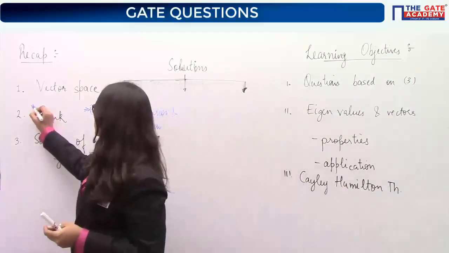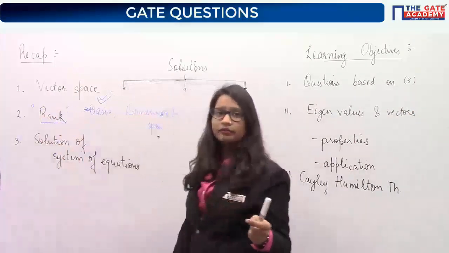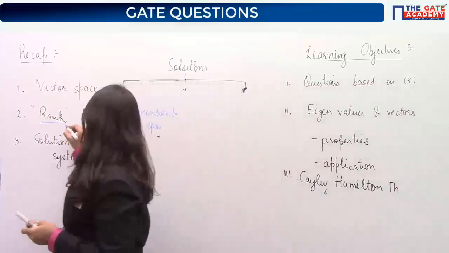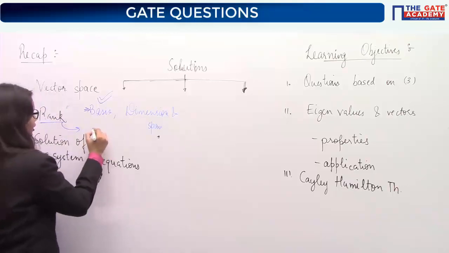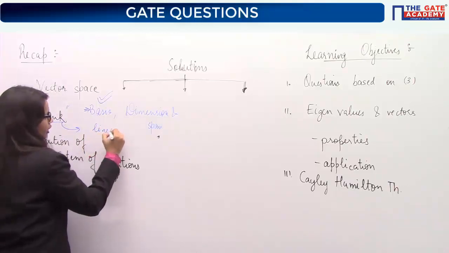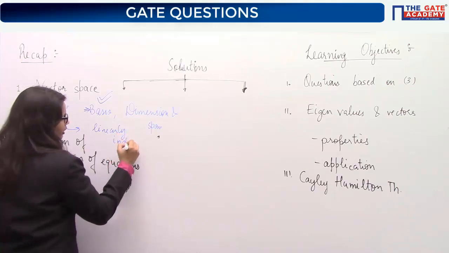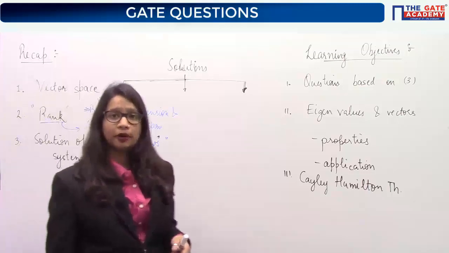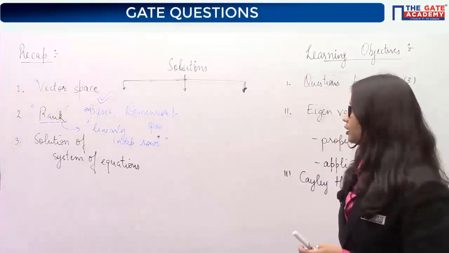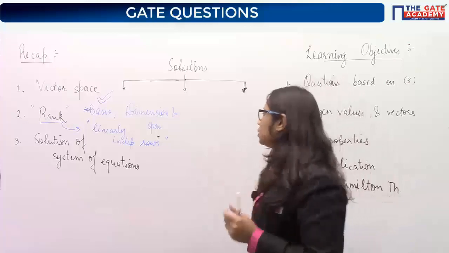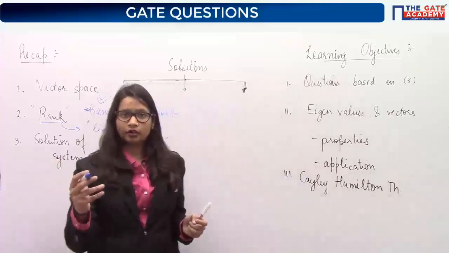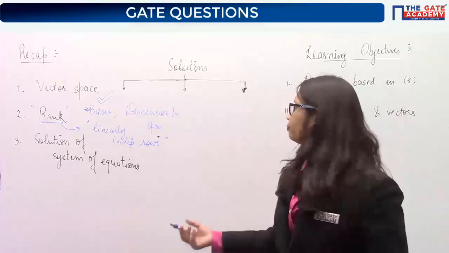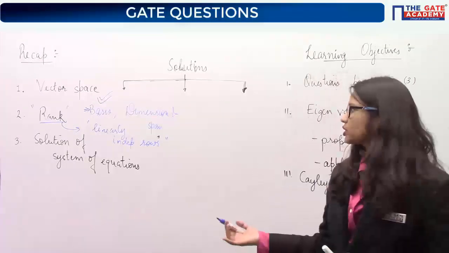Next one was rank, which I said was very important. What was the definition of rank? I have said to you that rank is nothing but the number of linearly independent rows. So please remember, the number of linearly independent rows is nothing but rank. We calculated using this concept, and then I told you all about the solution of a system of equations: what kind of solutions we will have and how to find that solution. We have discussed all these things.